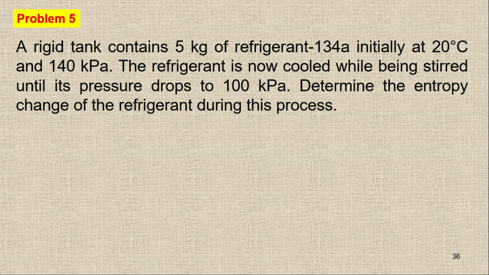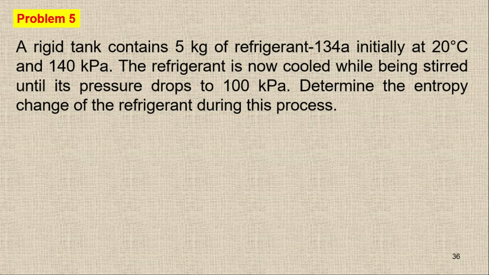So initially we have the temperature of 20 degrees Celsius and the pressure of 140 kilopascal. But during the process the pressure is going to drop to 100 kilopascal, and we have to find the entropy change of the refrigerant. So here, at the start we have state number 1, which is 20 degrees Celsius and 140 kilopascal, and we have the refrigerant 134A.